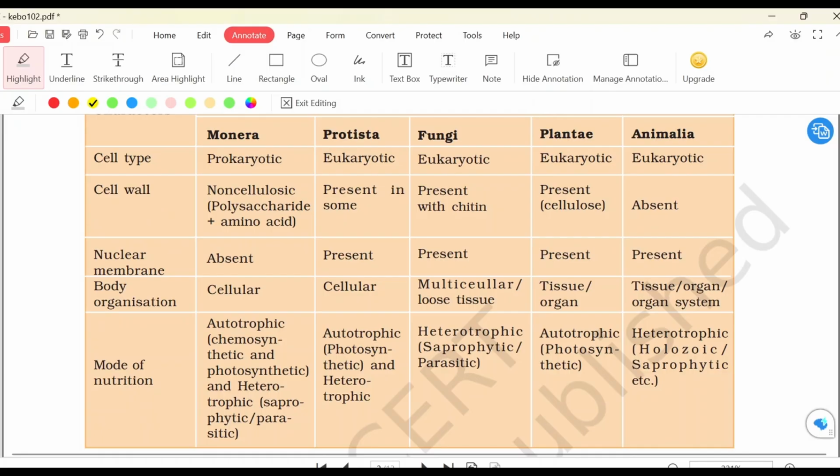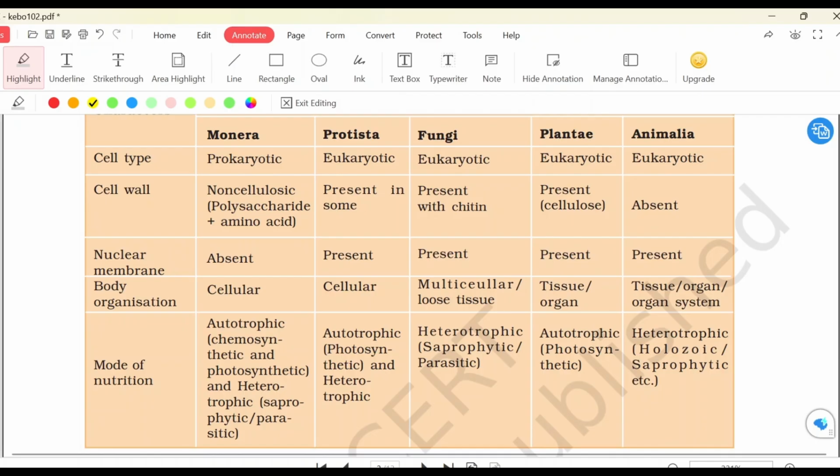Cell wall. Monera has non-cellulosic polysaccharides plus amino acids. There is no cellulose. Cellulose is also a type of carbohydrate, but Monera does not have cellulose, it has another type of polysaccharide plus amino acids. Amino acids form protein, right? So it is made of carbohydrate and protein, and it is non-cellulosic, meaning there is no cellulose.